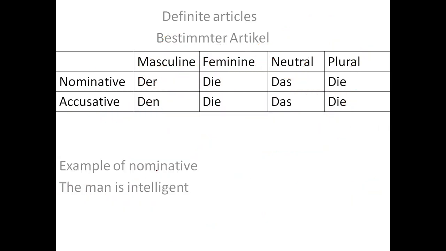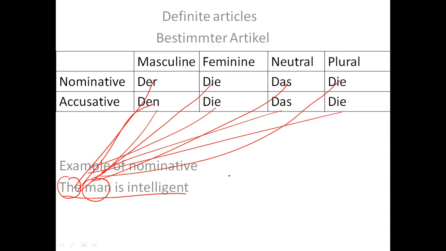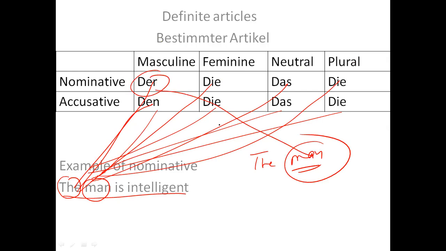All right, anyway, let's discuss further. Here I have written the man is intelligent. For the, I have eight words: der, second is den, die, das, and then die. All the words in this table give you the same meaning, the. But which word shall I use? I'm talking about the man, so either there is der or there is den.